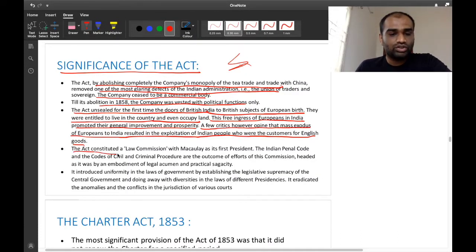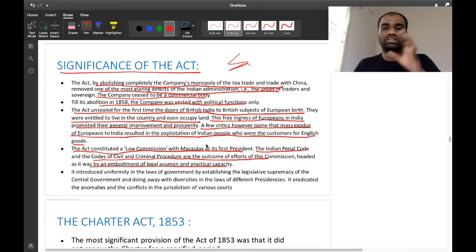This act also constituted a Law Commission with Macaulay as its first president. The Indian Penal Code and the codes of civil as well as criminal procedure are the outcomes of the efforts of this commission, headed as it was by an embodiment of legal acumen and political sagacity. So, for the first time, Indian laws were codified into the Indian Penal Code, and civil as well as criminal acts were codified into the civil as well as criminal procedure of India.